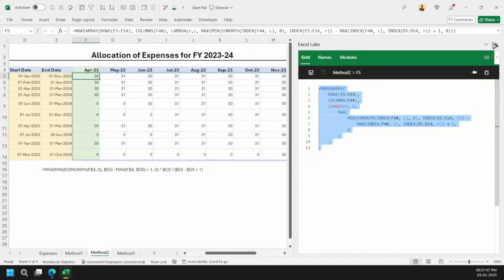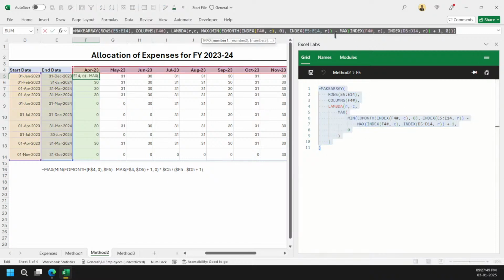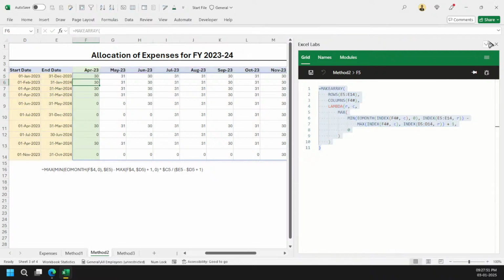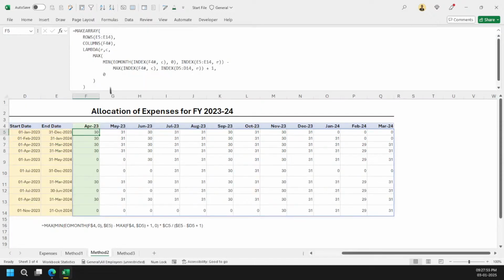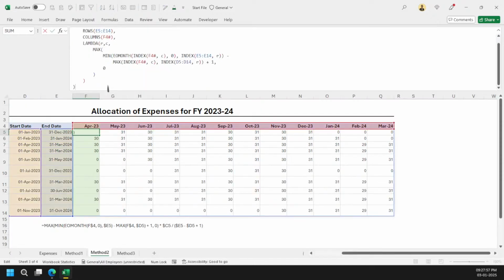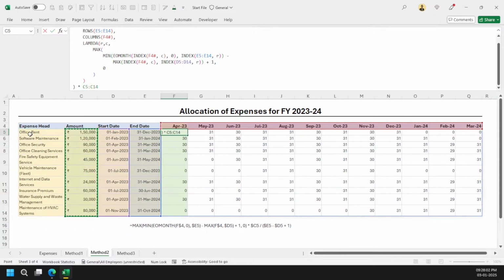And then what can I do here? Let me close this one properly. And then I can simply multiply my amount here, right? And then simply say my end date minus my start date plus 1. Got it?